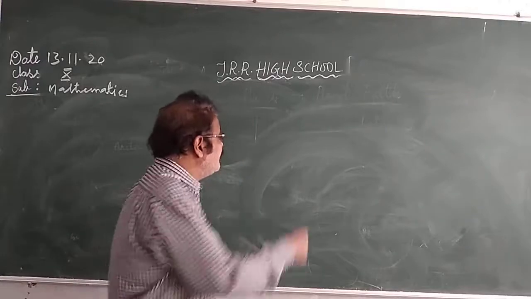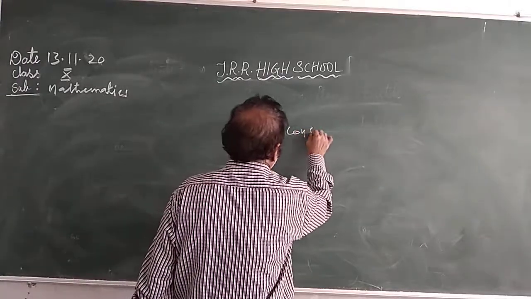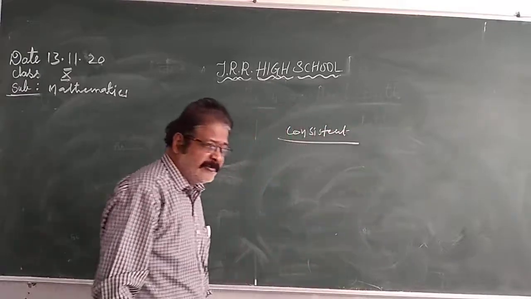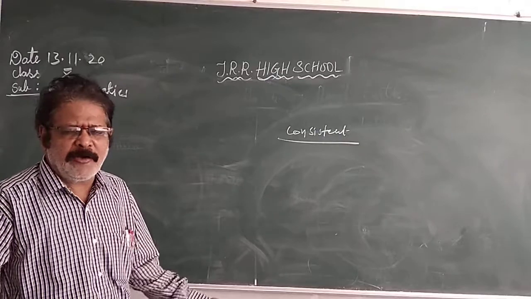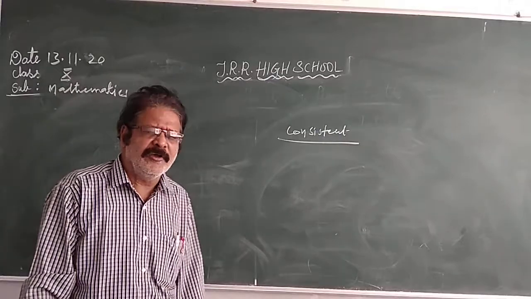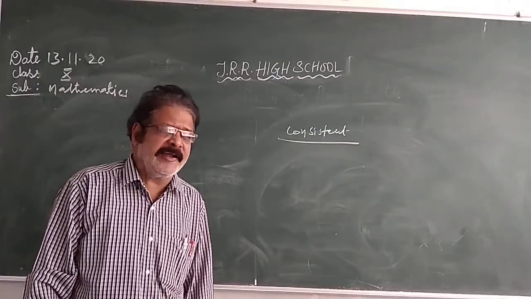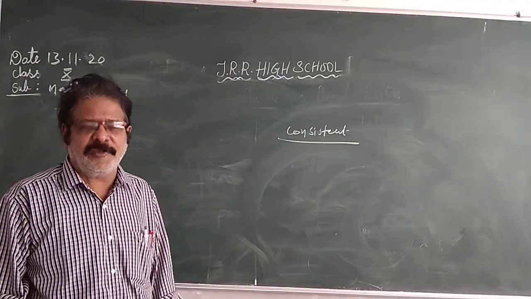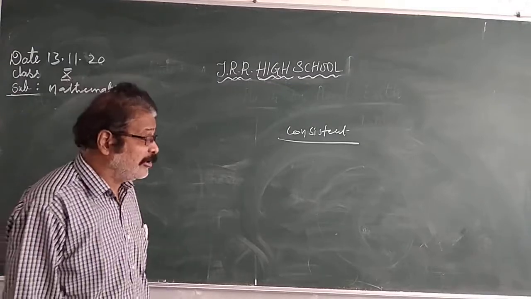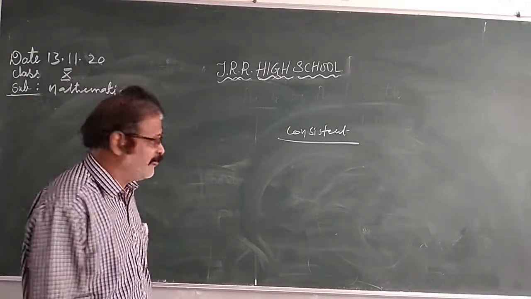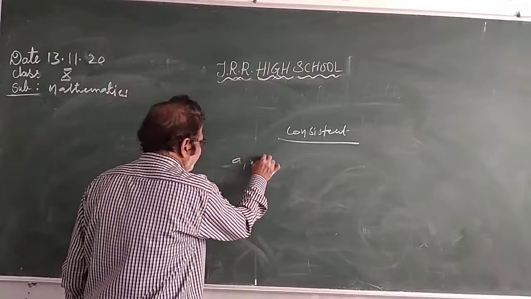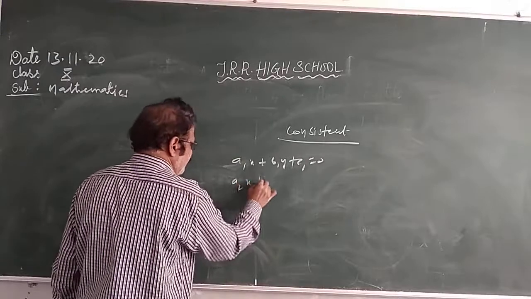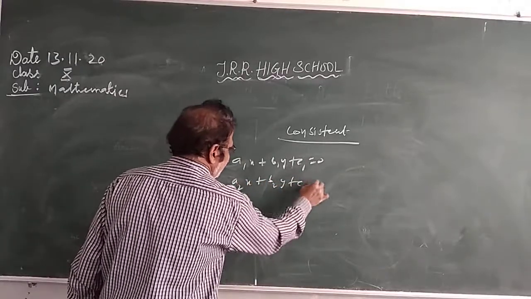They are called consistent. I told you in the last class. Consistent means they have a solution. They may have one solution or many solutions. Only a pair of straight lines will have exactly one solution, which is called unique. Only one solution means unique. How can you say that they have a unique solution? I told you that a1x plus b1y plus c1 equals 0, a2x plus b2y plus c2 equals 0.